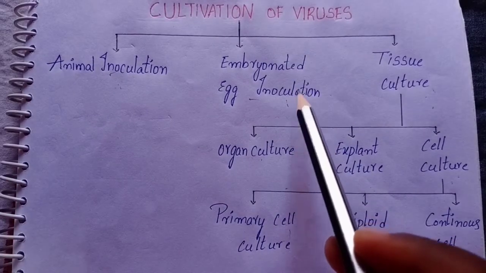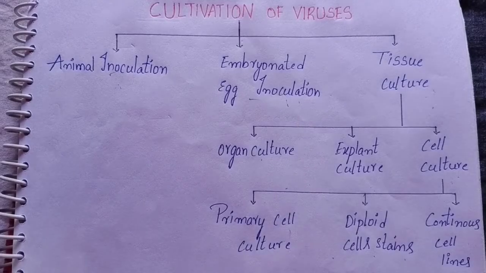Second one is embryonated egg inoculation. Goodpasture in 1931 first used embryonated hen's egg for cultivation of viruses. Embryonated hen's eggs, which are 7 to 12 days old, are inoculated by one of the several routes such as chorioallantoic membrane, allantoic cavity, amniotic sac, and yolk sac. After inoculation, eggs are incubated for 2 to 9 days.